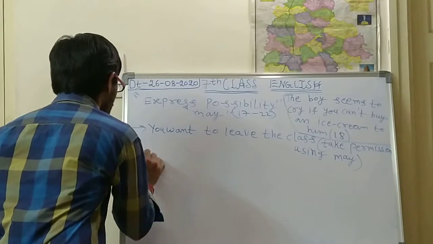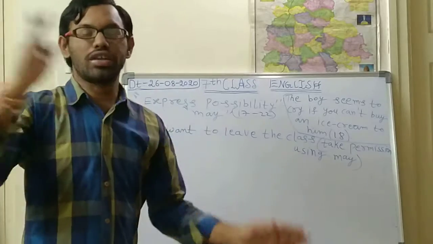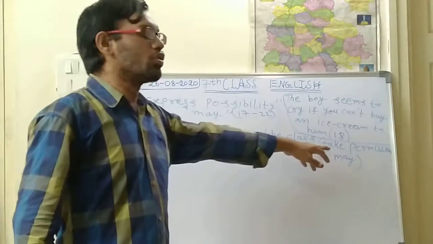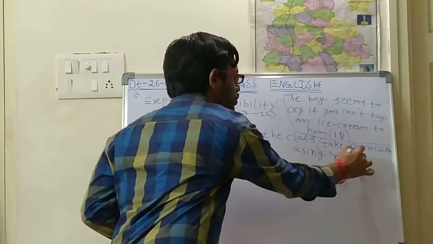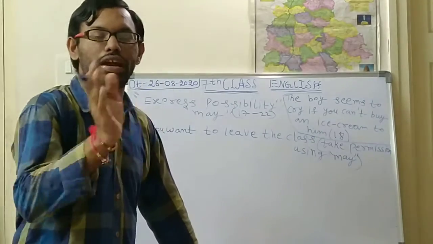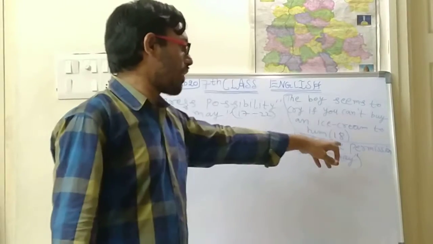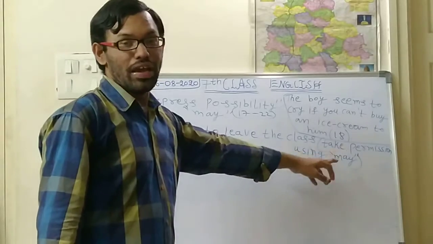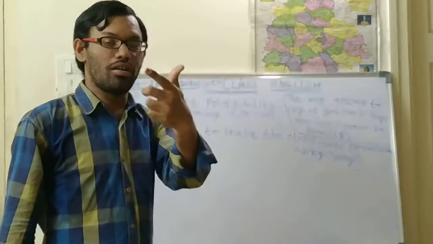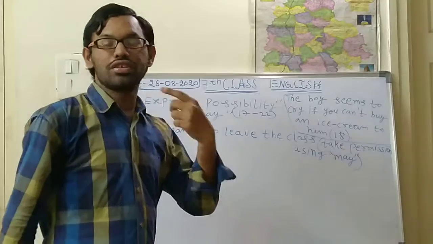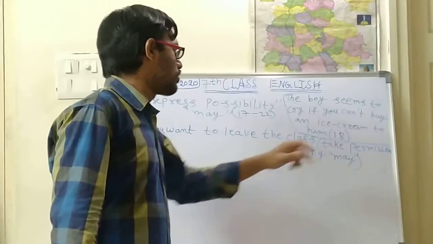Using may, you should write this sentence. What should be the sentence? You want to leave the class, you want to go outside of your class. How should you take permission from the teacher? With a teacher, you should use a formal way or polite manner. So to take permission, you should start with may. To give permission, you should start with your pronoun. I means you, you means I will come. Like this, take permission using may.